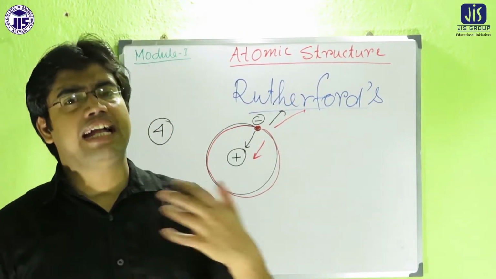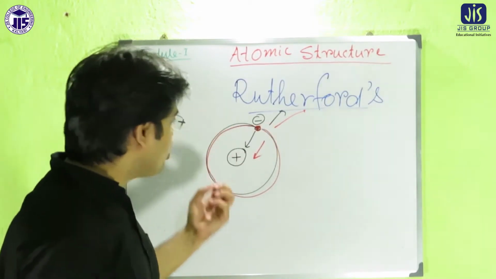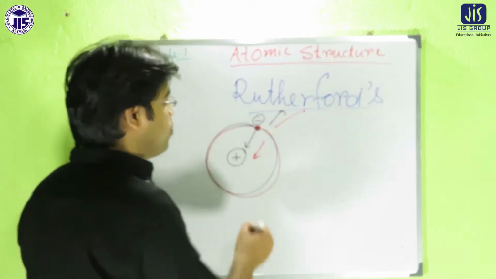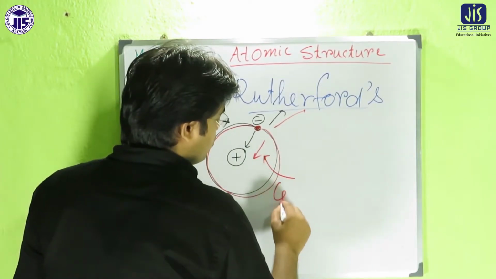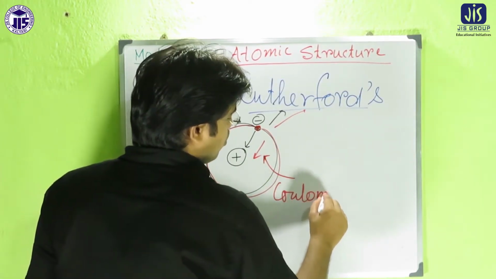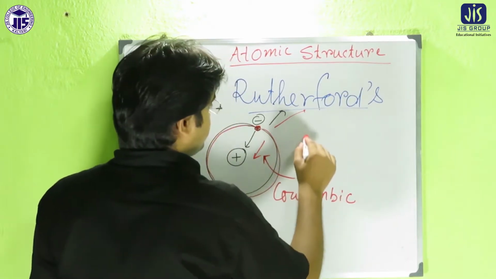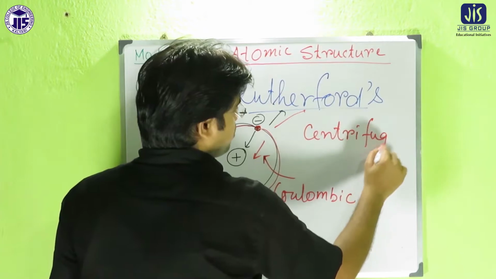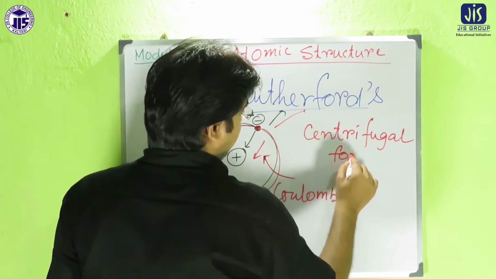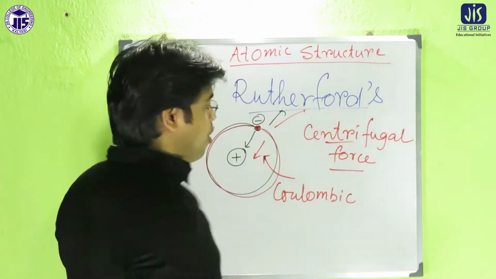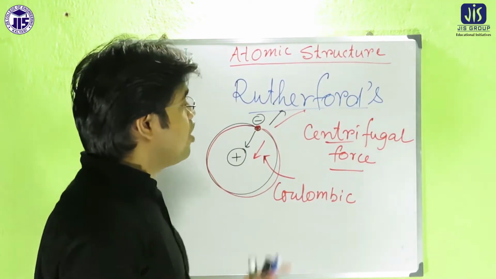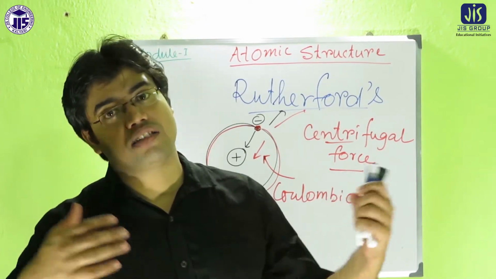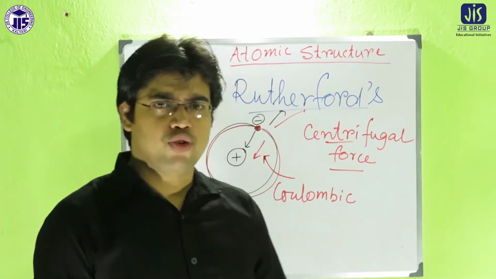In the stability of the atom, Rutherford told that the inward Coulombic attraction force and the outward centrifugal force act in opposite directions, and that's why we are getting a stable atom. So these are all the postulates of Rutherford's model.